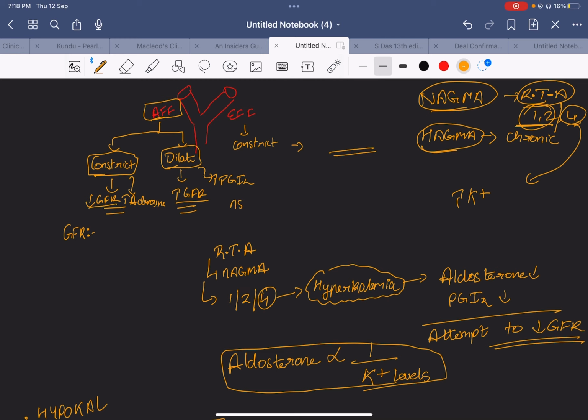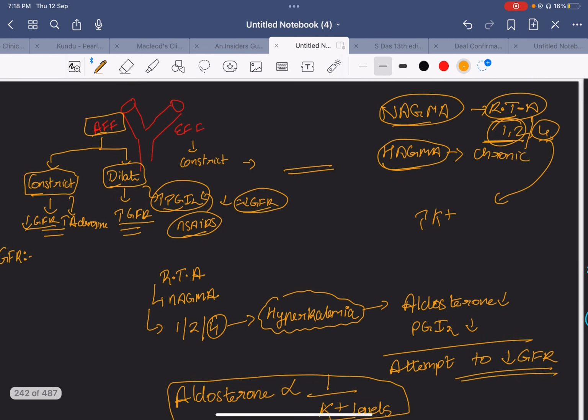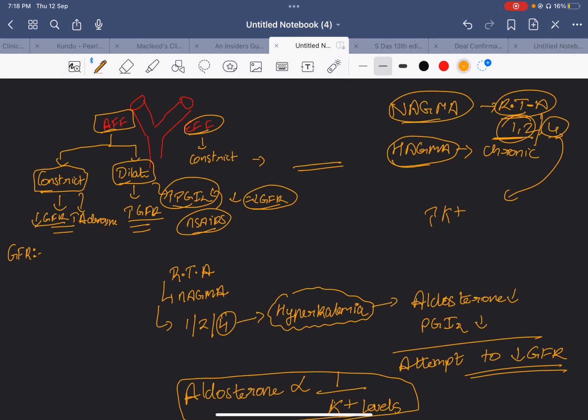So if I'm giving NSAIDs to any patient, his PGI2 level is going to decrease, so his GFR will also decrease. Any patient taking non-steroidal anti-inflammatory drugs will have decreased GFR over the long term, obviously. Another thing is the efferent arteriole. Who is constricting the efferent arteriole? The answer is angiotensin 2. So this is going to increase the GFR.